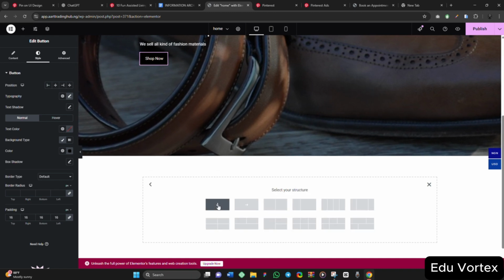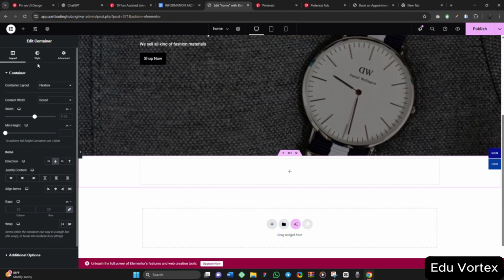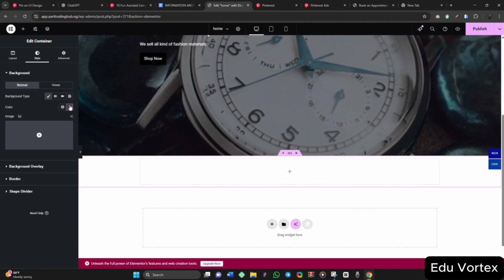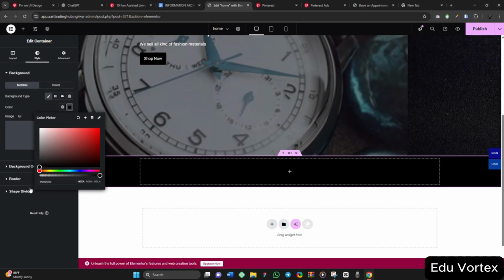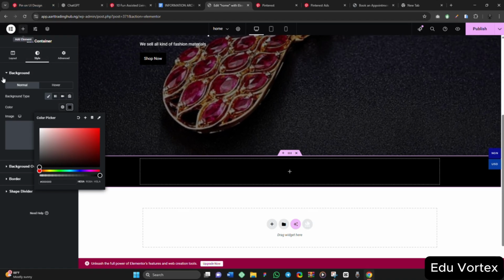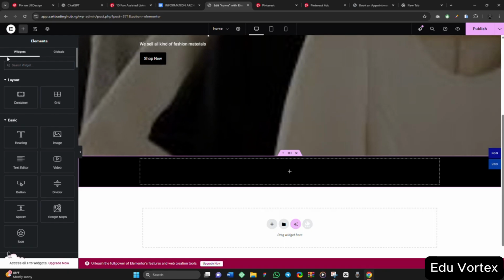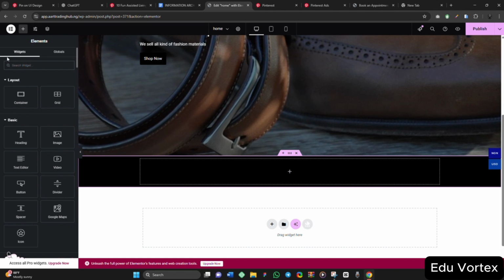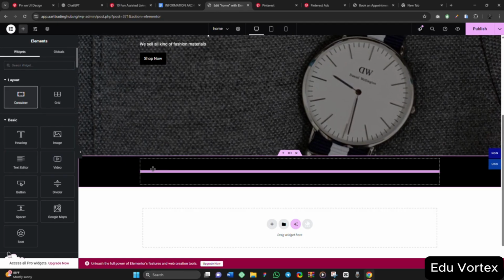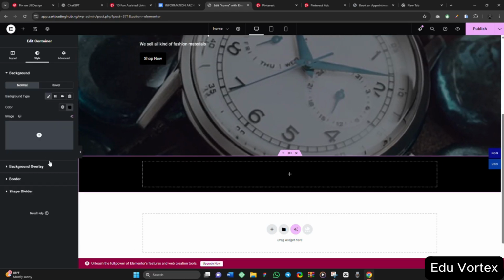Then come here. So I will choose this. I will give it a background color of black. Then I will drag in another container. I will put it here like this. So for this main container, I will change the direction, the flow.